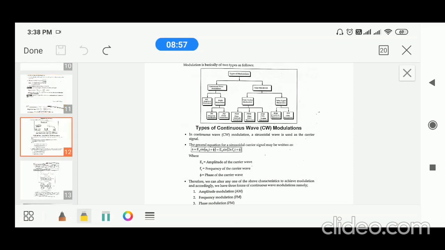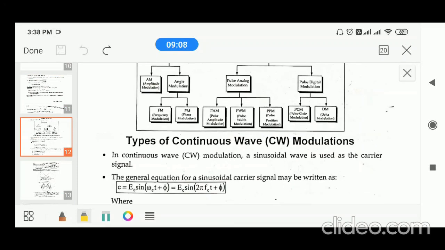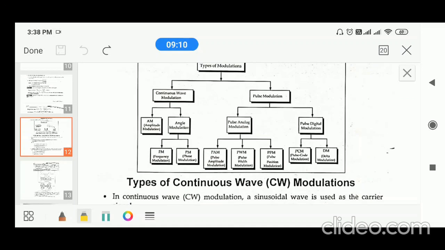And after that we discussed continuous wave modulations. There are different types of continuous wave modulation techniques. Basically, modulation is of two types: continuous wave and pulse modulation. In continuous wave modulation, there are amplitude and angle modulation. In angle modulation, frequency modulation and phase modulation are there. So our topic is continuous wave modulation. In continuous wave modulation, there are three types of modulation: AM, FM, PM.